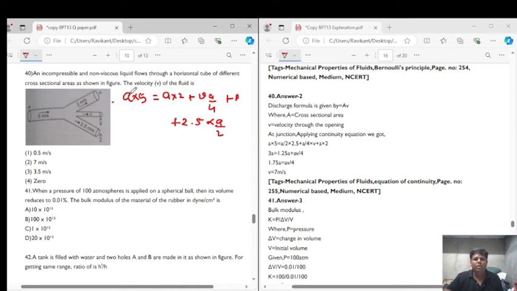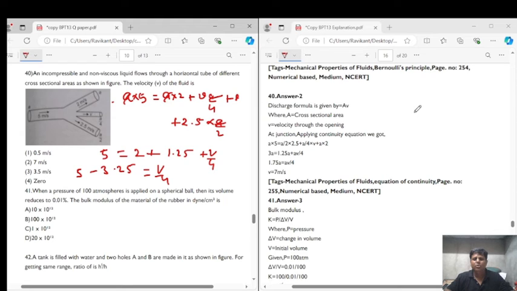So we have a common here, a and a cancel out. What we are left with is 5 is equal to 2 plus 1.25 plus v by 4. So 5 minus 3.25 is equal to v by 4.